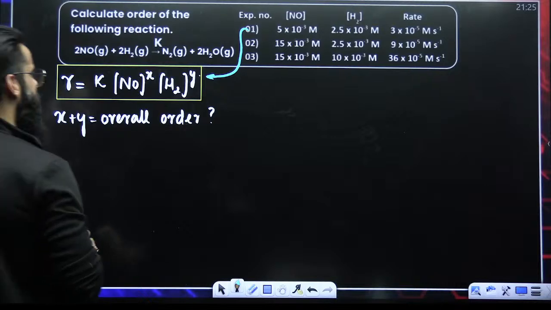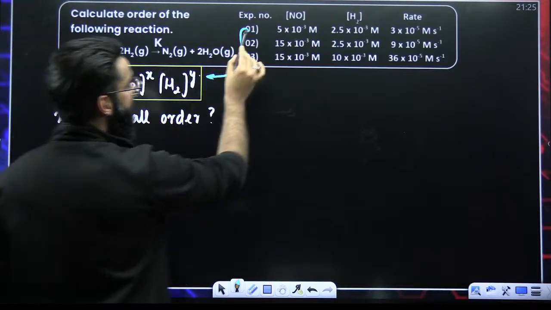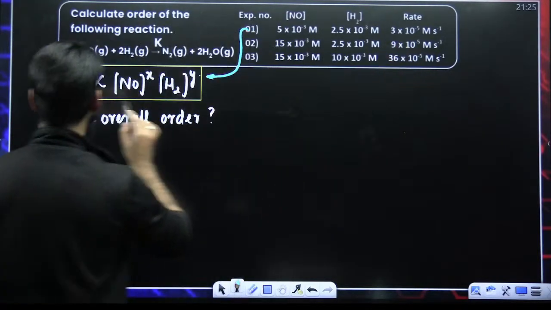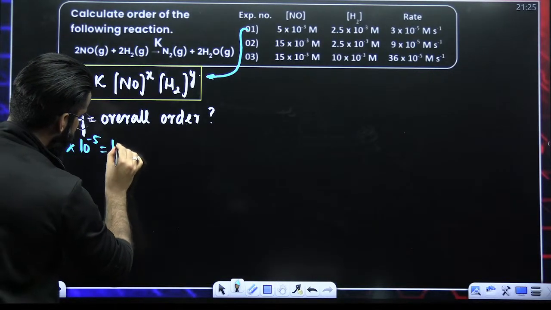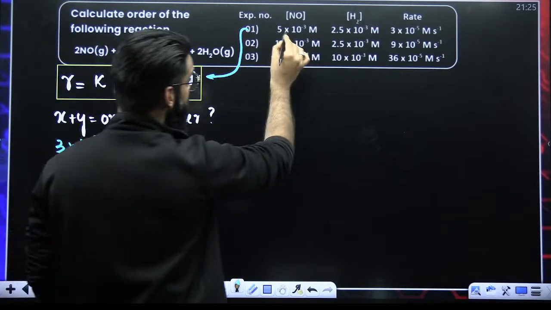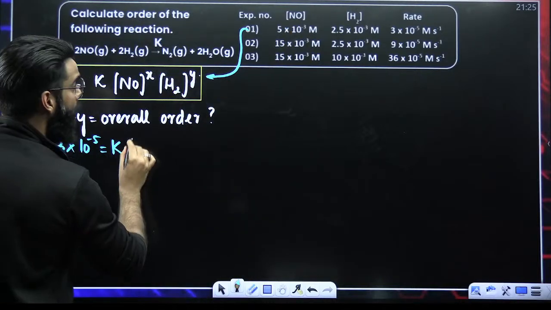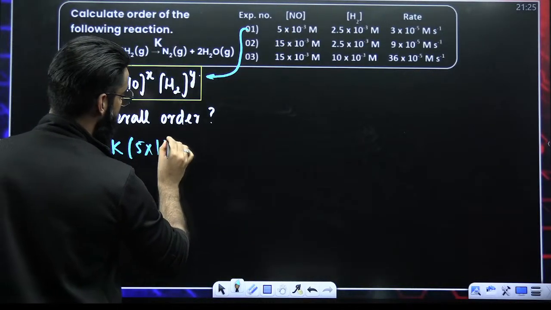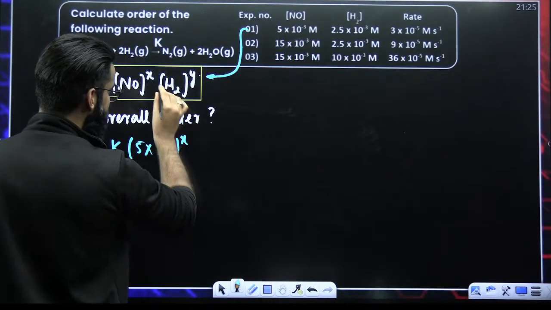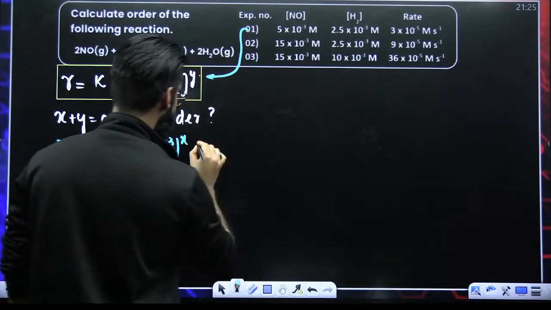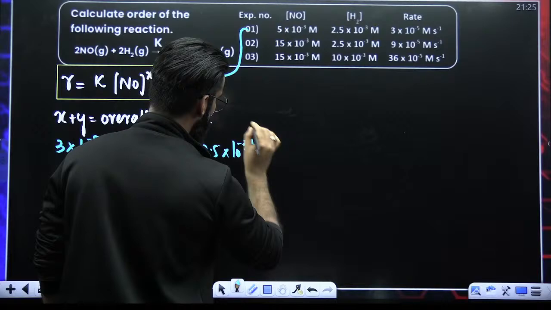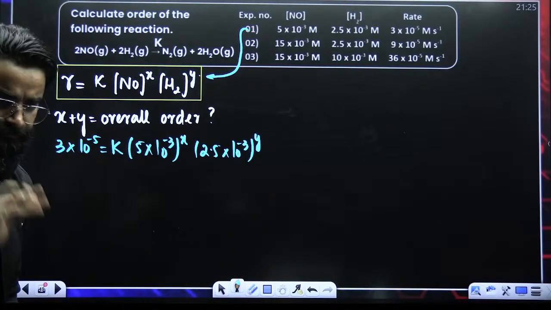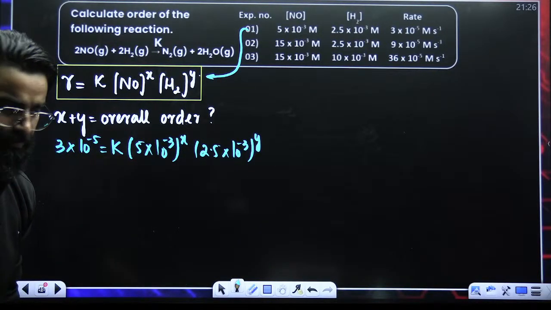As per experiment number 1, rate of the reaction is equal to 3 into 10 raised power minus 5. So R is equal to 3 into 10 raised power minus 5 is equal to K, concentration of NO here is 5 into 10 raised power minus 3 whole raised power X. Concentration of H2 here is 2.5 into 10 raised power minus 3 raised power Y. This is my equation number 1.